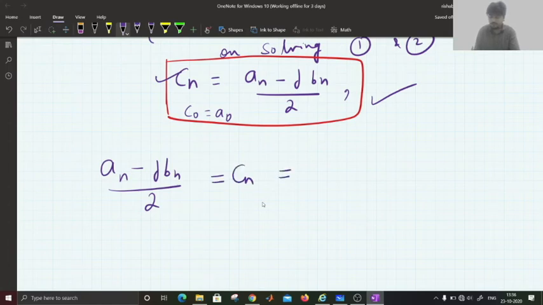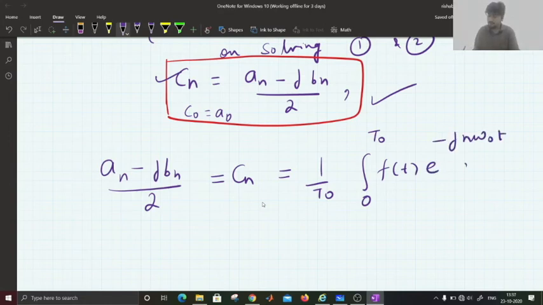And Cn we have already derived, it is given as 1 upon T naught integration from 0 to T naught over the time period of f of t, f of t e to the power minus j n omega naught t into dt.